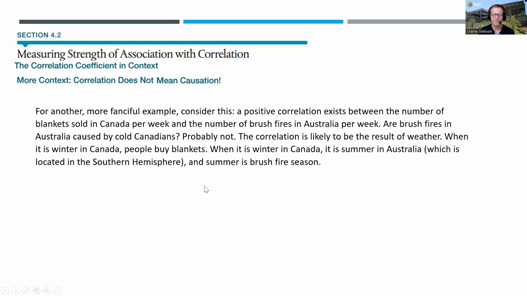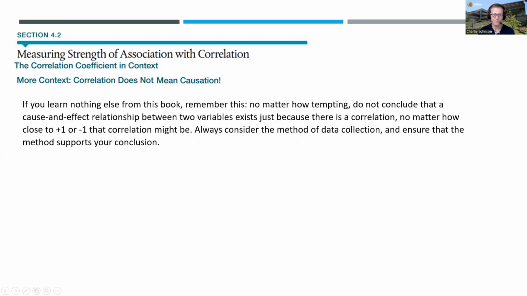For another, more fanciful example, consider this. A positive correlation exists between the number of blankets sold in Canada per week and the number of brush fires in Australia per week. Are brush fires in Australia caused by cold Canadians? Probably not. The correlation is likely to be the result of weather. When it is winter in Canada, people buy blankets. When it is winter in Canada, it's summer in Australia, which is located in the southern hemisphere, and the summer is brush fire season.